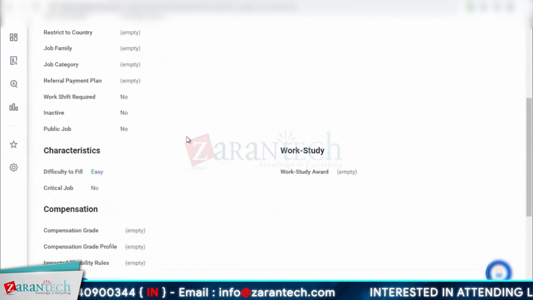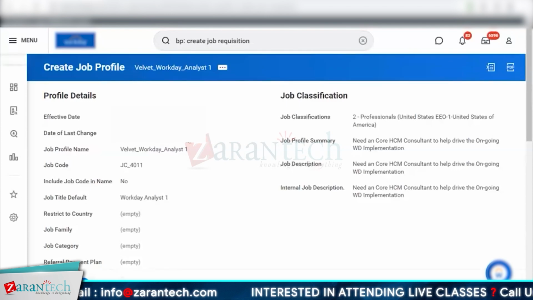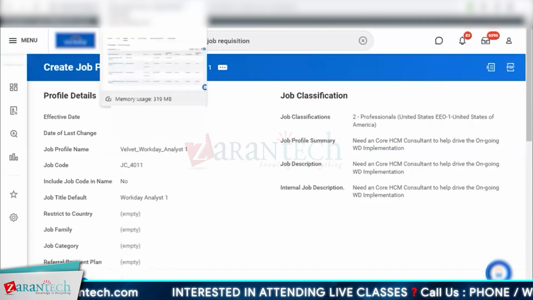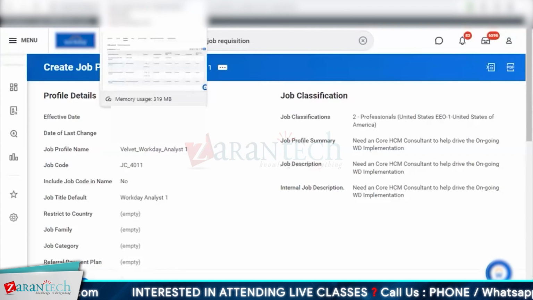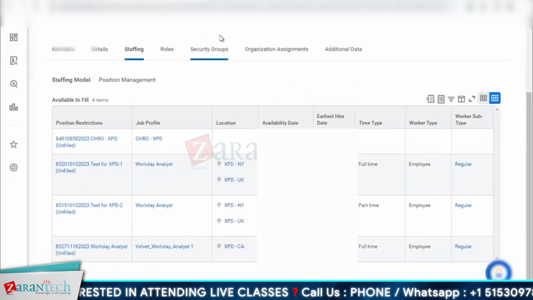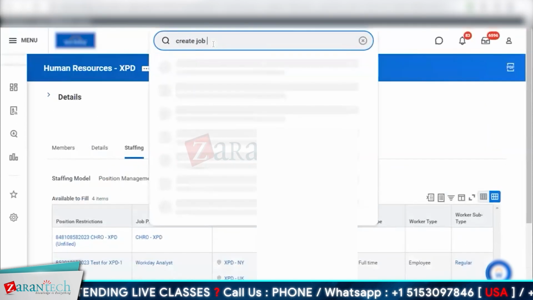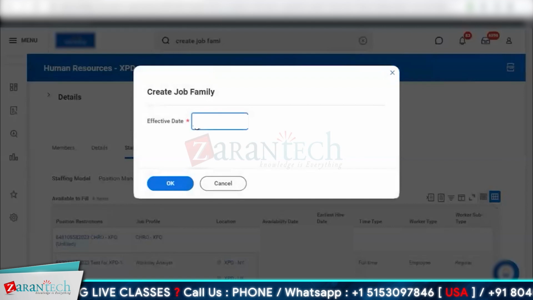Likewise, you have to create 9 different job profiles. Why 9? Because I'll create 3 in today's session. I'll do 1 complete demo. Right now, we've only created the job profile. The next thing that we'll do is we'll create a job family. Give it the date.